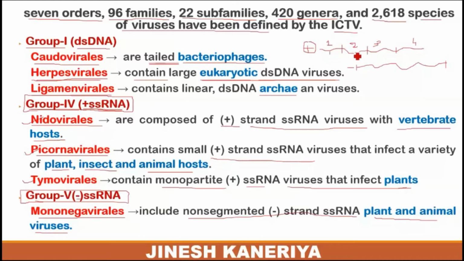In this condition, the positive sense RNA is a segmented RNA component, and each particular segment of the RNA is responsible for an individual function. In case of single stranded RNA with negative sense, it is directly converted to the particular function, so no segments are available. So this is another difference between positive sense and negative sense RNA. It will be able to infect plant or animal viruses also.